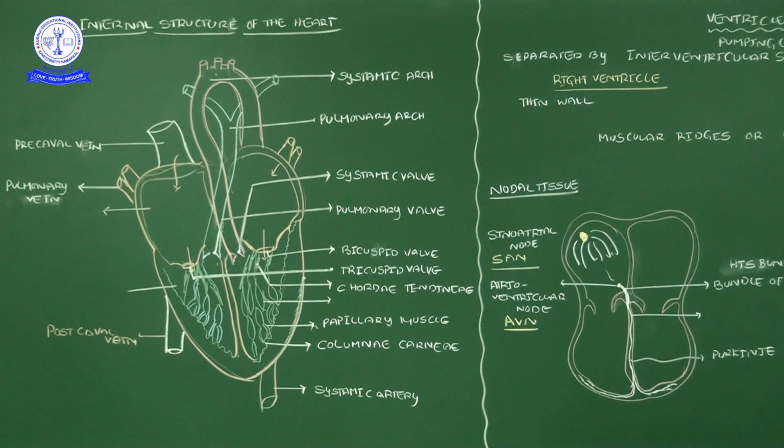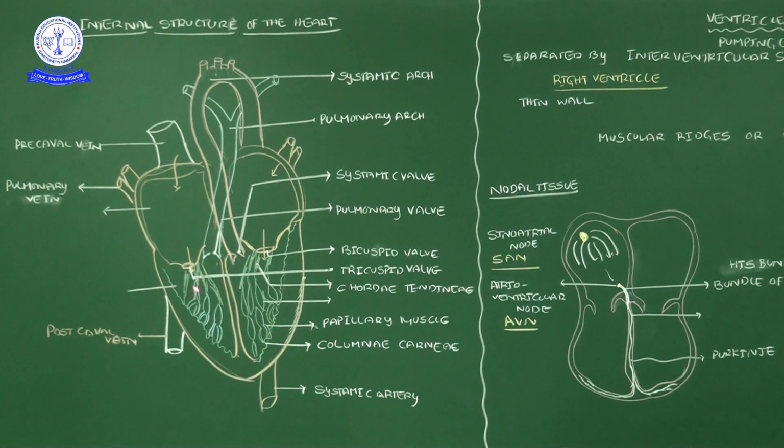One more time I am revising. We are discussing the ventricles. Comparing the two ventricles, the left ventricle wall is thicker than the right ventricle. Both the right and left ventricles are separated by a septum, the interventricular septum, in between the ventricles.